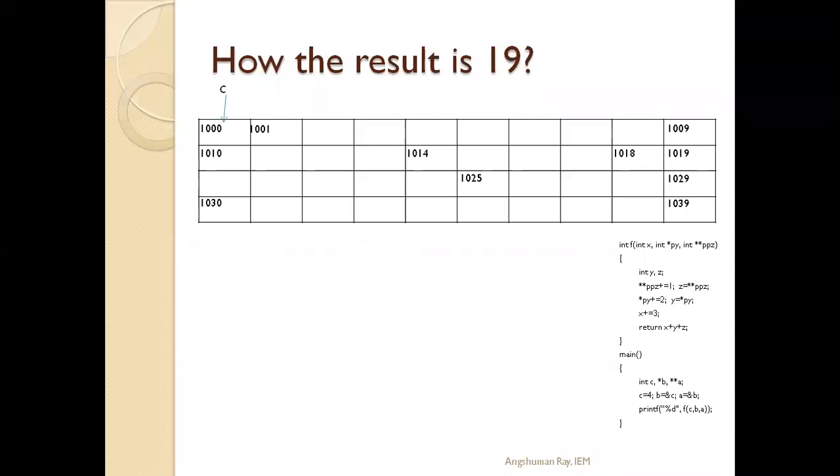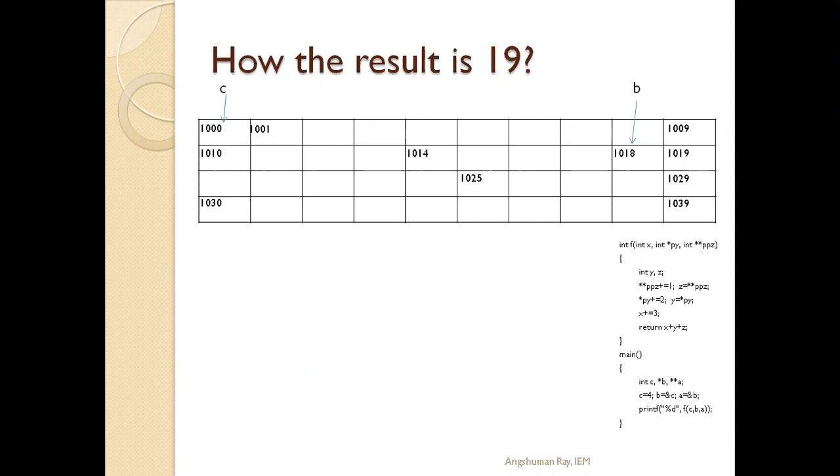Let us consider that the memory allocated for C is 1000. The base address of C will become 1000. So 1000 memory is allocated for C, and the variable B is declared. Let us consider that the memory allocated for the integer type pointer B is at the 1018 location.